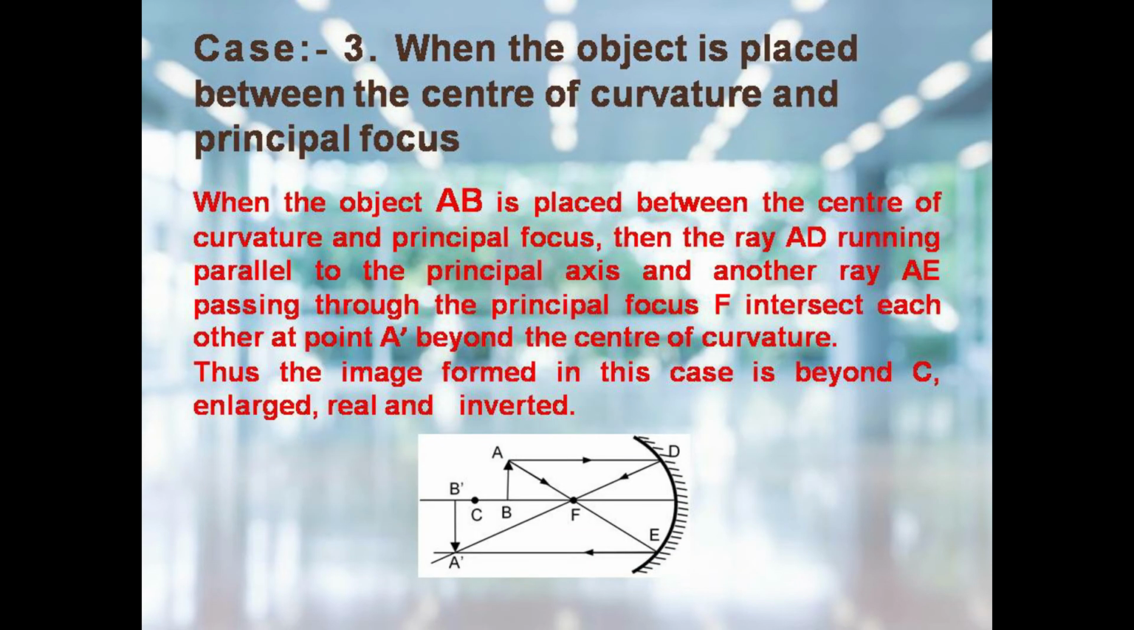3. The object is placed between the center of curvature and the principal focus. Now students, when the object AB is placed between the center of curvature and principal focus, then the ray AD running parallel to the principal axis and another ray AE passing through the principal focus intersect each other at point A dash beyond the center of curvature. Thus, the image formed is beyond the C, enlarged, real and inverted.